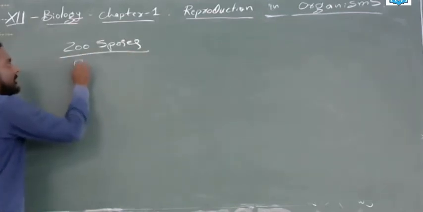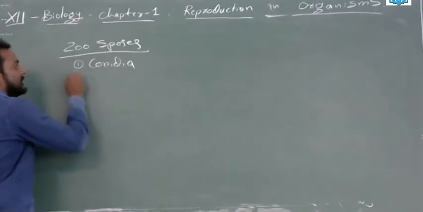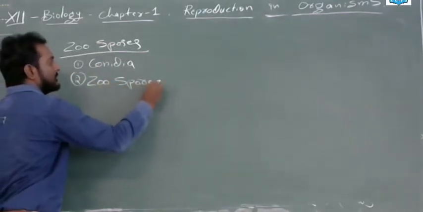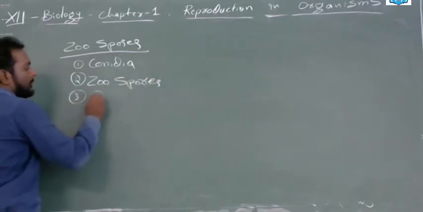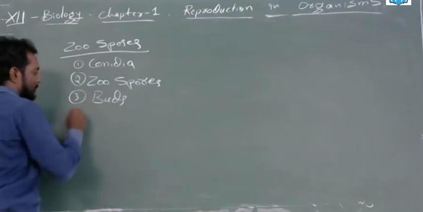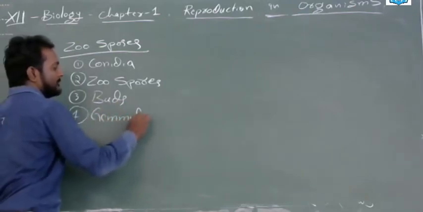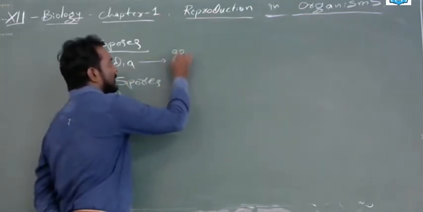Next is one, conidia. Second, zoospores. Third, budding, buds. Fourth, gemmules. Okay, conidia. This conidia will be like round, spherical parts.